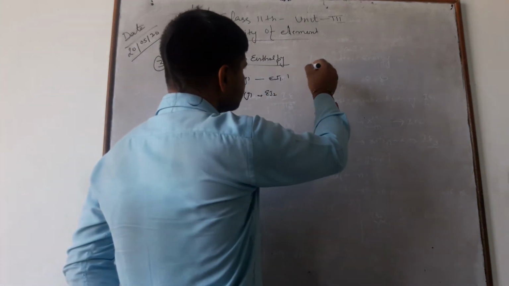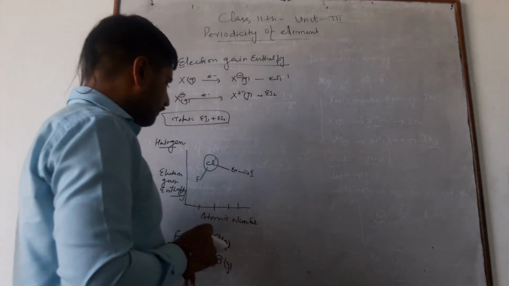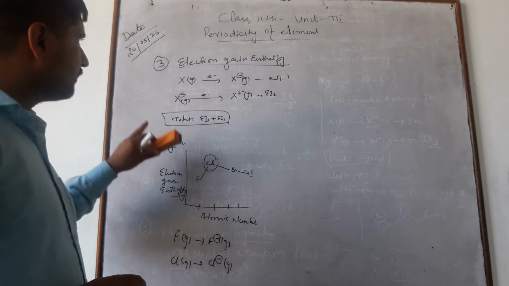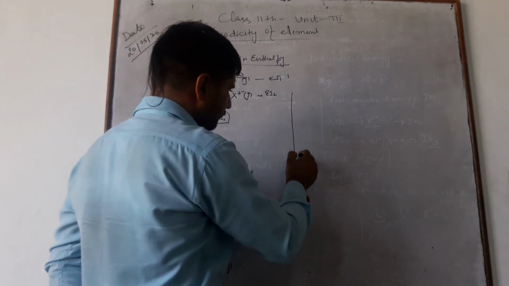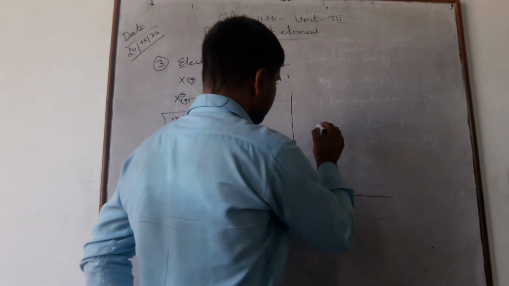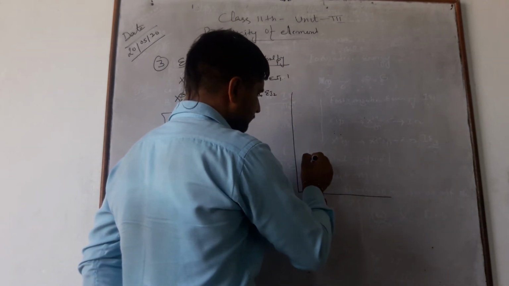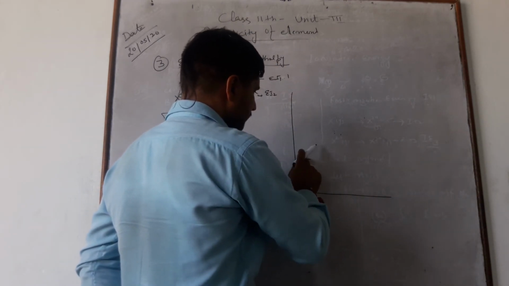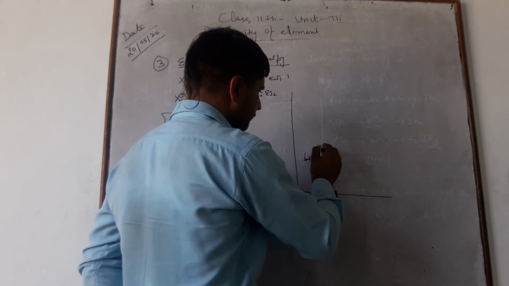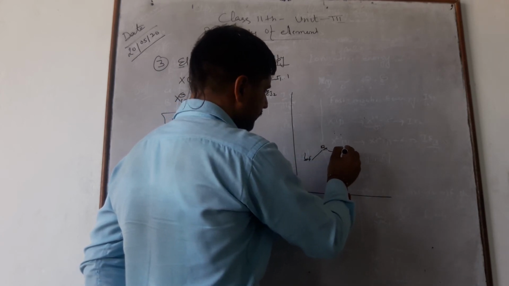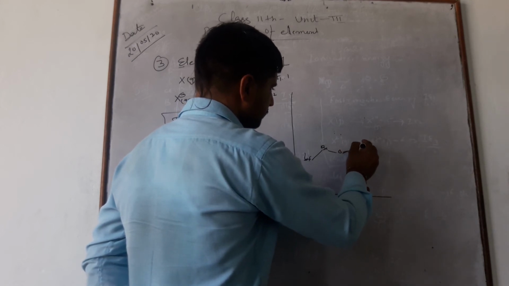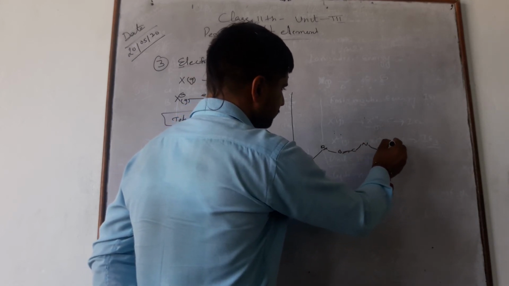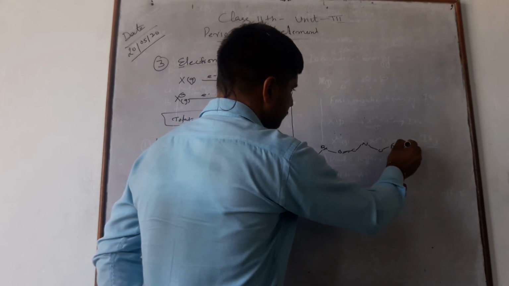Similarly, when we move from left to right, we can see lithium, beryllium, boron, carbon, nitrogen, oxygen, fluorine, neon.